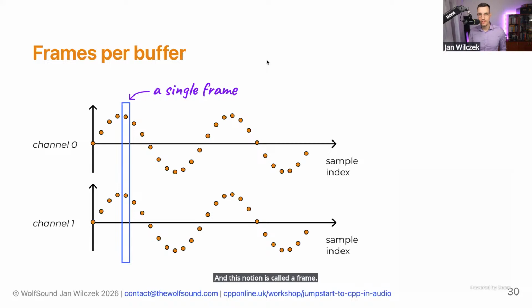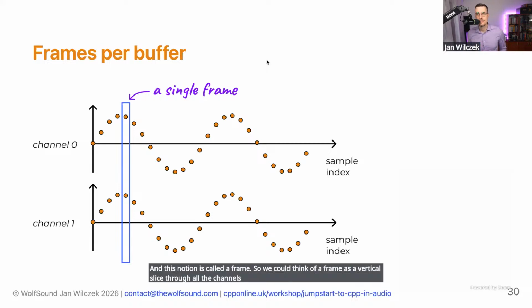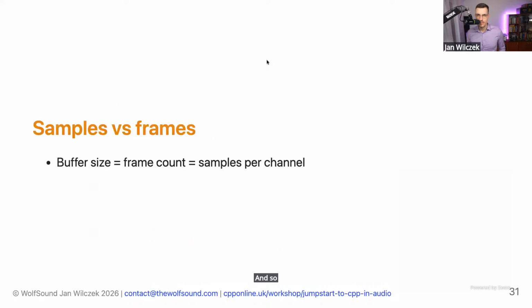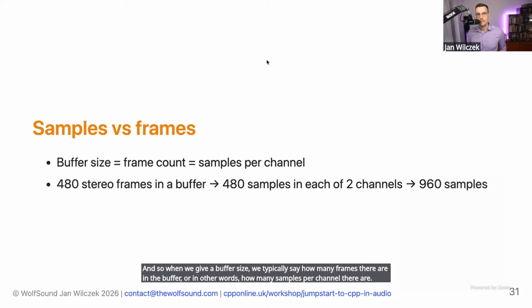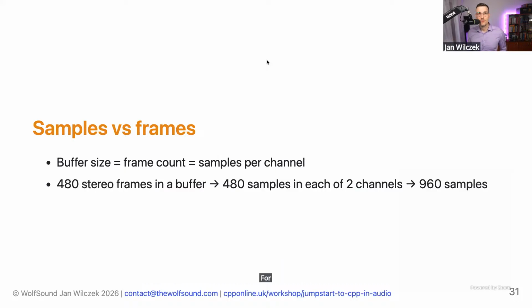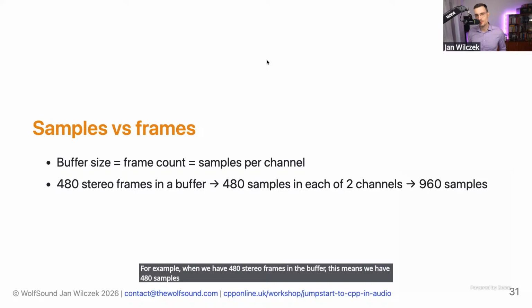We could think of a frame as a vertical slice through all the channels at a single time point. And so when we give a buffer size, we typically say how many frames there are in the buffer, or in other words, how many samples per channel there are. For example, when we have 480 stereo frames in the buffer, this means we have 480 samples in each of the two channels, which means we have 960 samples.